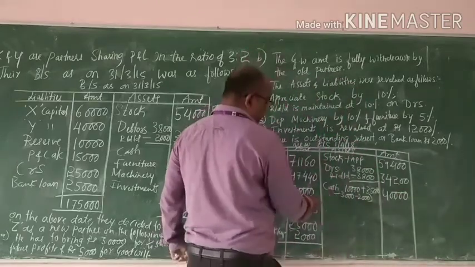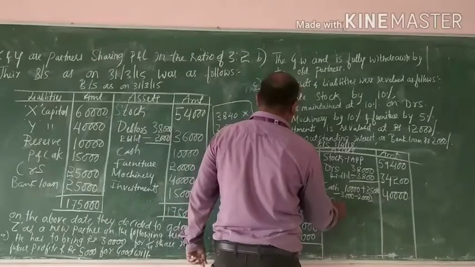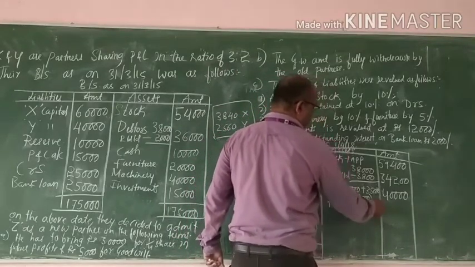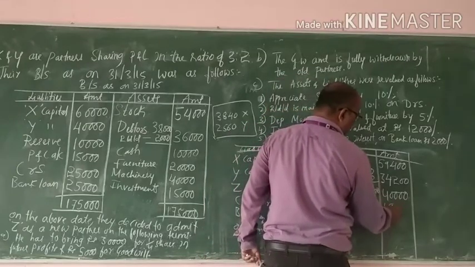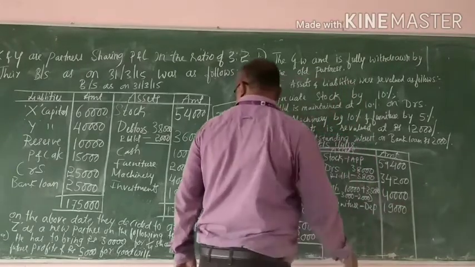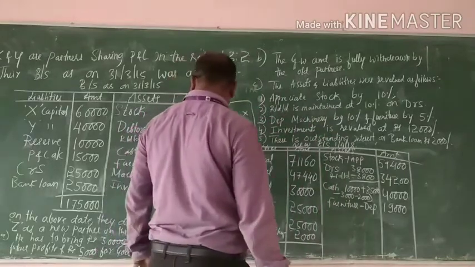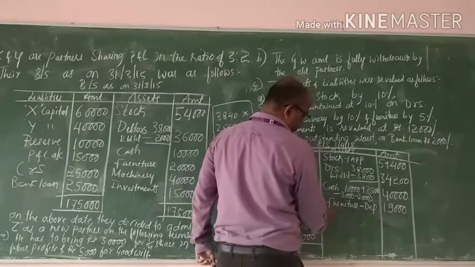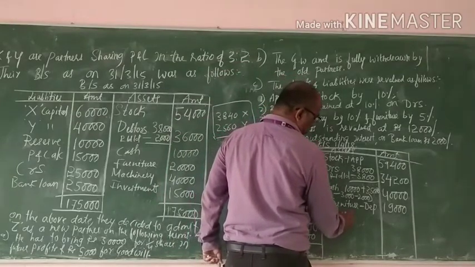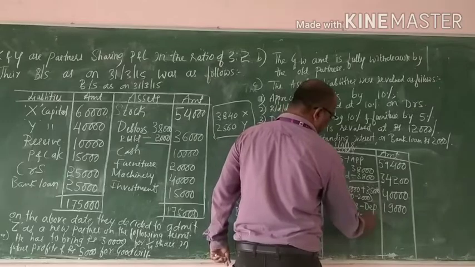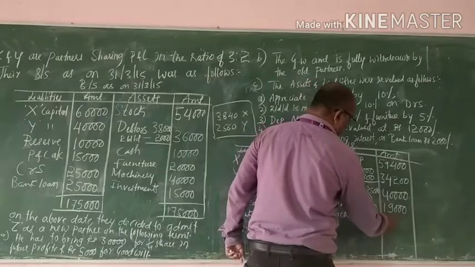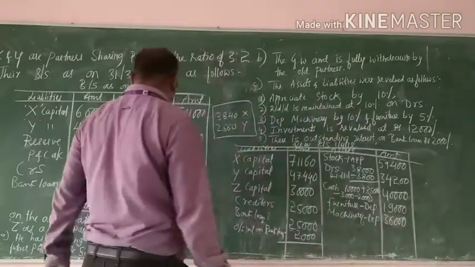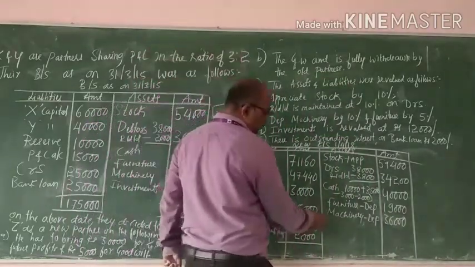Next, furniture depreciated by 5%. So 1,000 is depreciated, and instead of 20,000 it has become 19,000. Machinery 40,000 and depreciation is 10%, machinery minus depreciation, 36,000. Investments is revalued at 12,000.